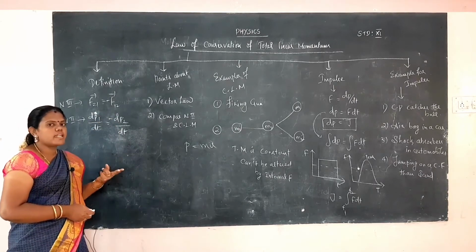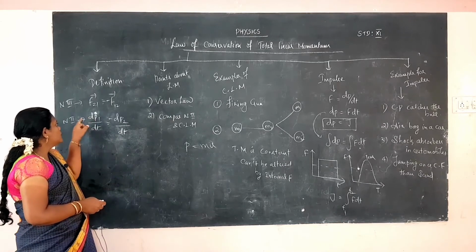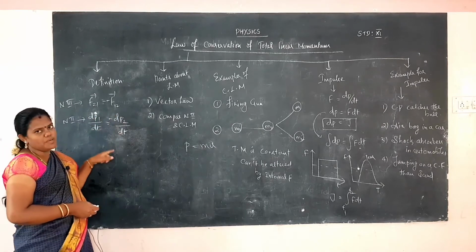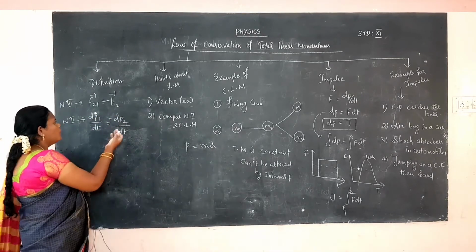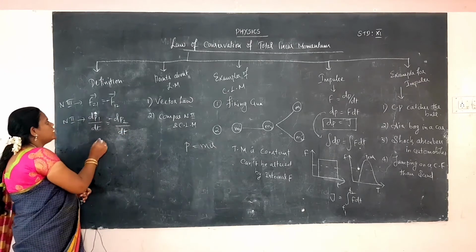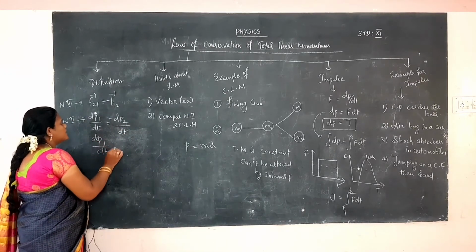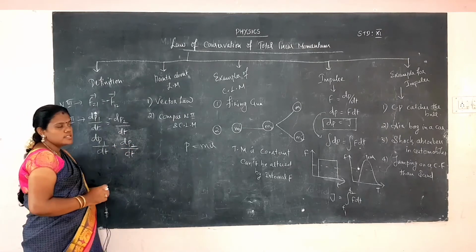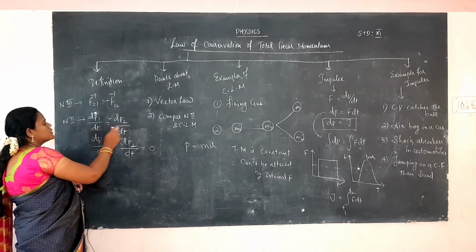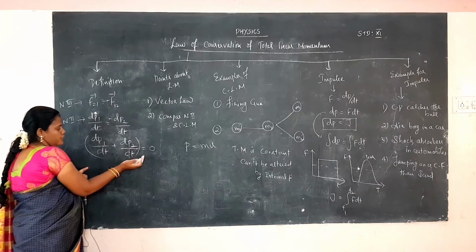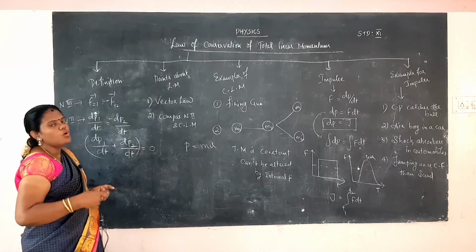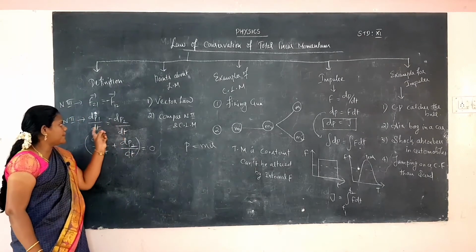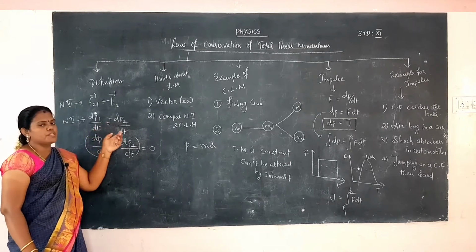Because in Newton's second law, force is equal to the rate of change of momentum, F is equal to dP1 by dt, and F12 is equal to dP2 by dt. Now we take this term to the left side: dP1 by dt plus dP2 by dt. It will be equal to 0 because the total force acting on the system is 0. What is the meaning? The total momentum is conserved before and after collision, but the individual forces are opposite,